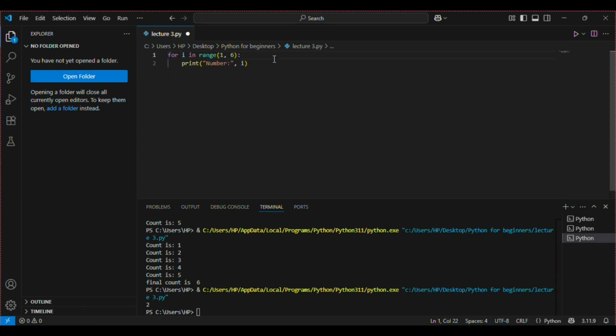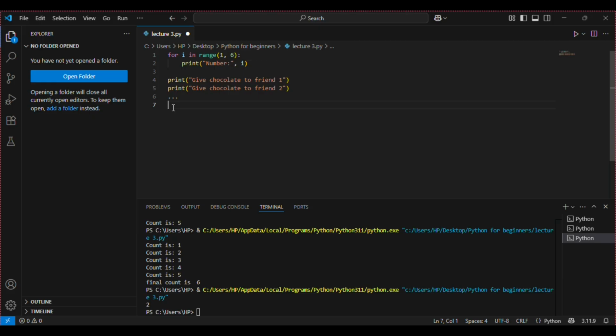Let's talk about the second type of loop, the for loop. This is one of the most common ways to repeat code in Python. A for loop is used when you know in advance how many times you want to repeat something. Imagine this, you have to give chocolates to 5 friends. Now you don't have to write something like print give chocolate to friend 1, like this 5 times. You can simply use a for loop to repeat the code 5 times.